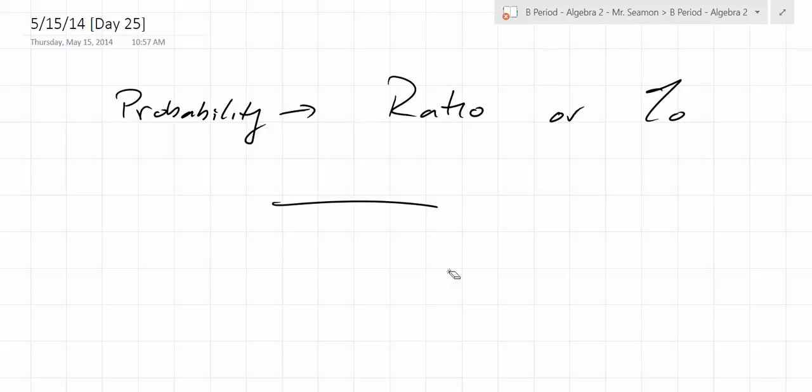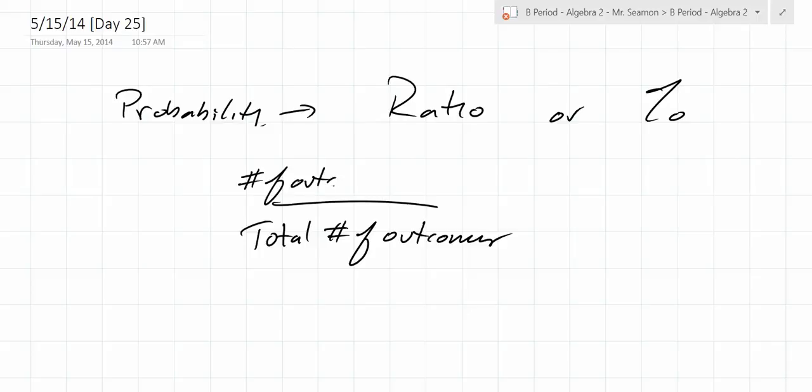So if I flip a coin, please stop with the plastic. Thank you. When you flip a coin and I ask, what's the probability of getting heads? What's the chance of getting heads? 1/2. The 1 represents how many different ways you can get a heads. 1. How many different outcomes are there when you flip a coin? 2. So the bottom is the total number of outcomes, and the top is the number of outcomes you want.